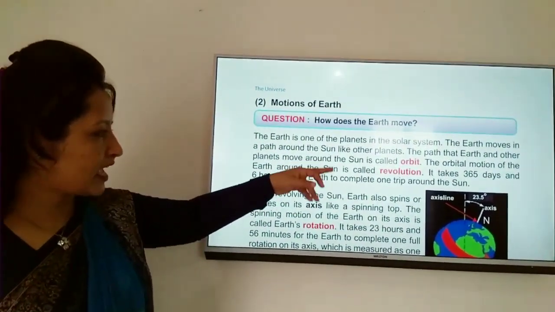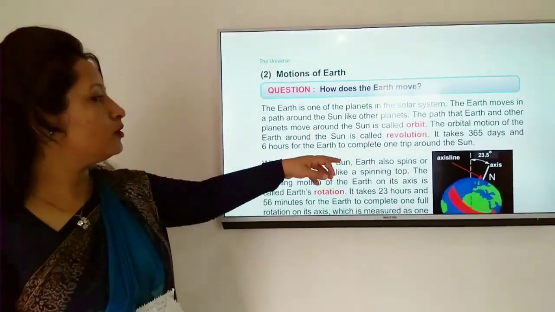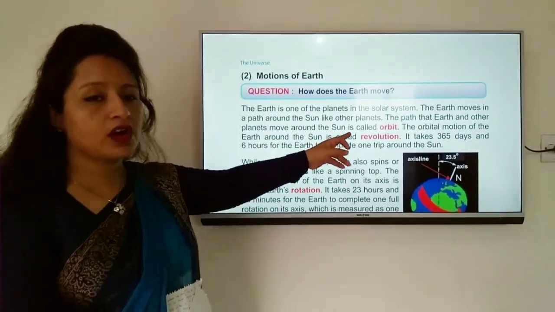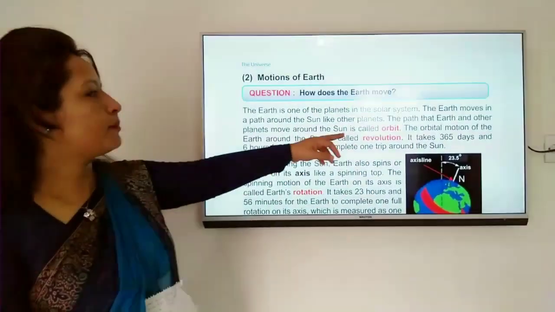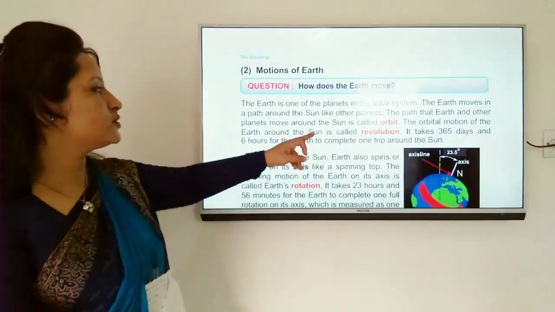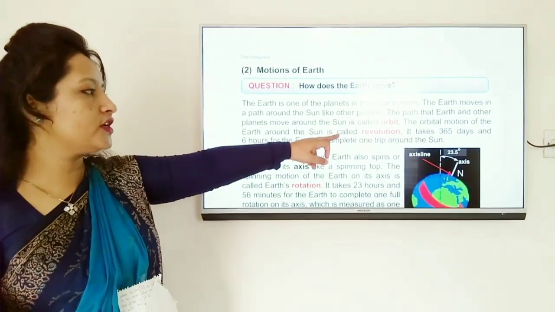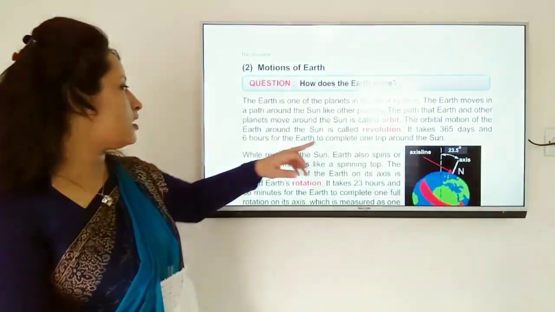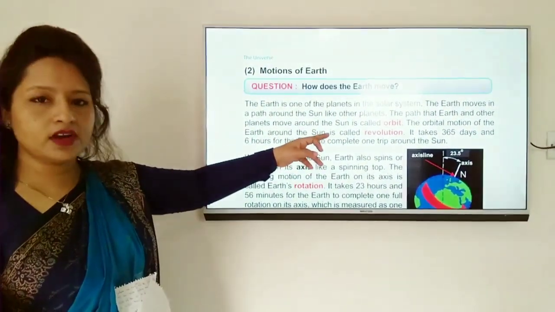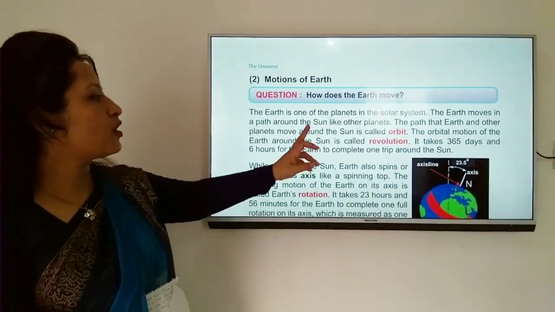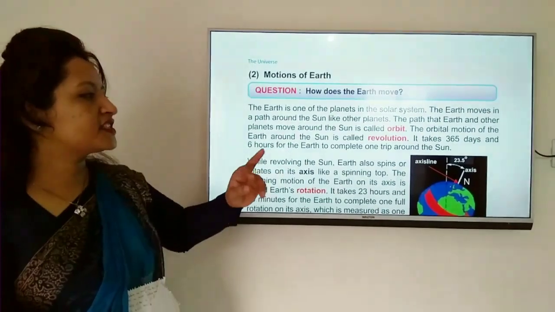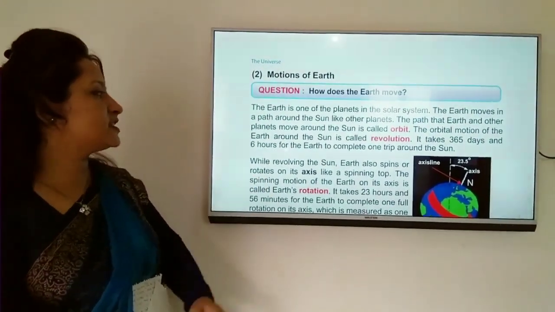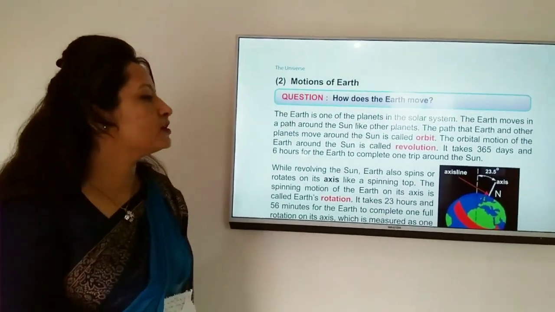So, from the above discussion, we can know what is orbit and what is revolution. The path that Earth and other planets move around the sun is called orbit, and the orbital motion of the Earth around the sun is called revolution. To complete one trip around the sun, it takes 365 days and 6 hours. This is called a year.